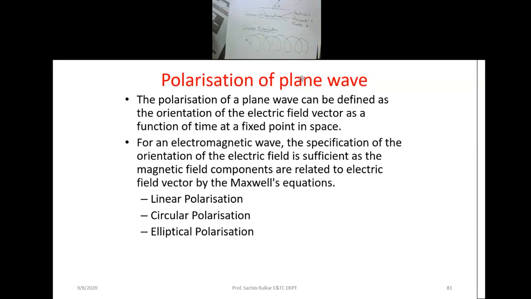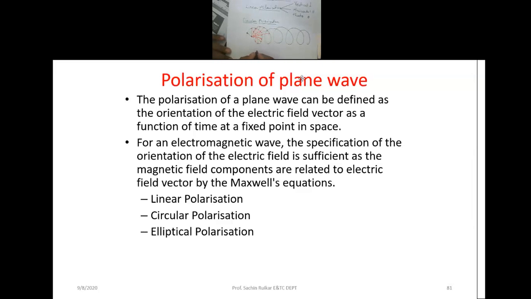Your electric field is rotating in this particular fashion and changes its orientation, and likewise it looks like a circular one.